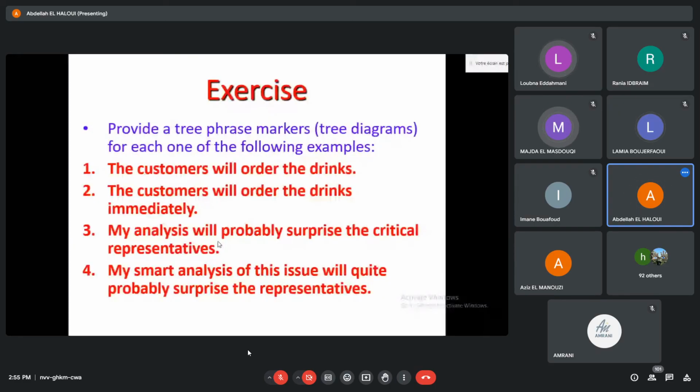My smart analysis. Is it "my smart" or "my"? My smart analysis of the issue. Yes, good. That is the specifier. So what phrase is this specifier?